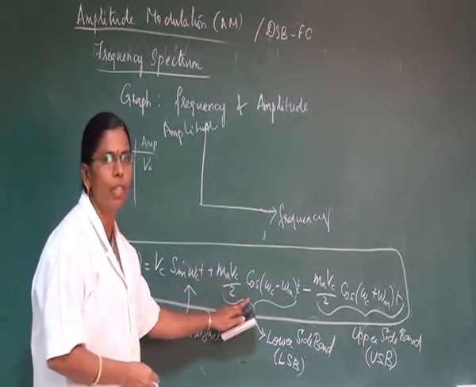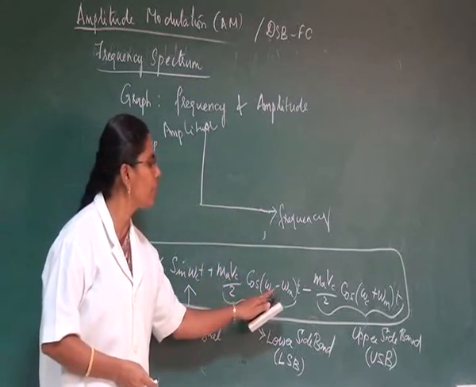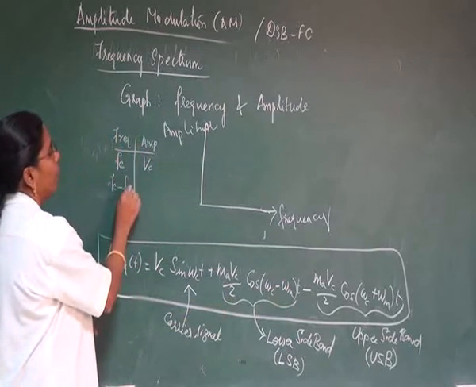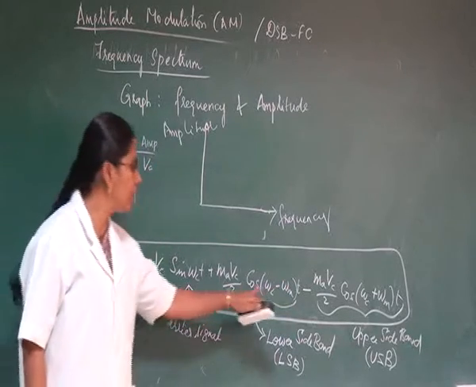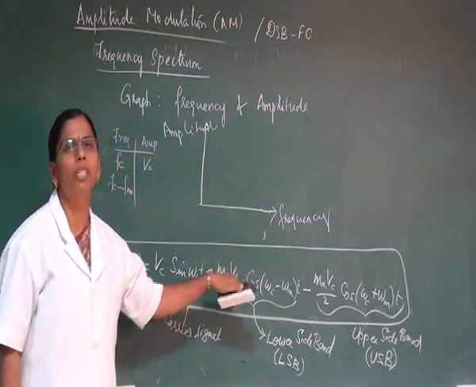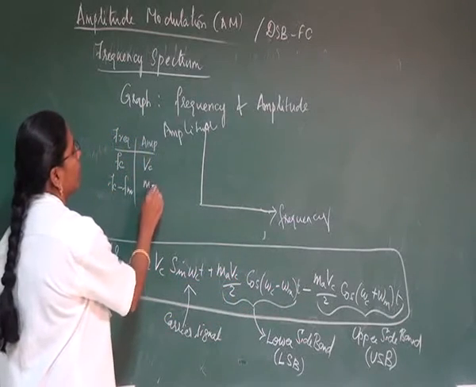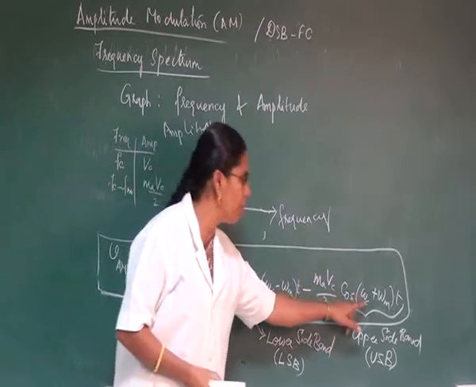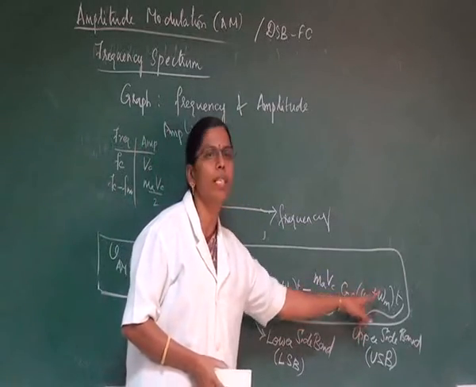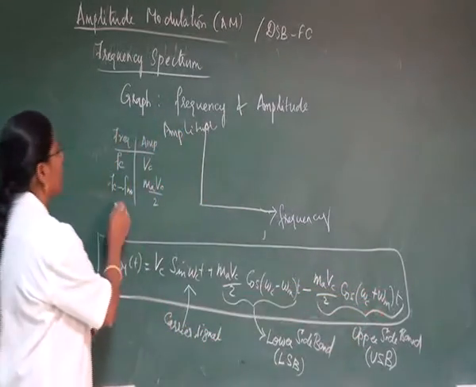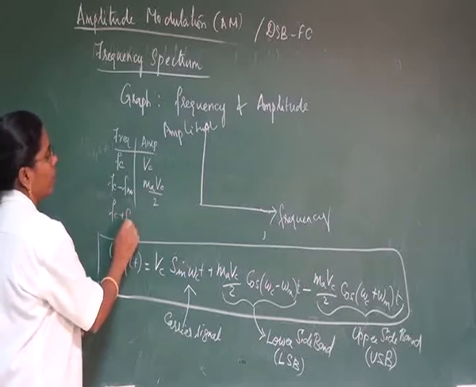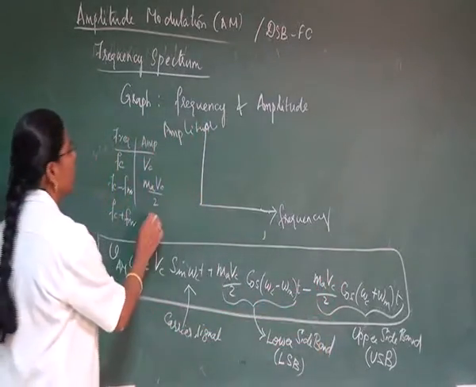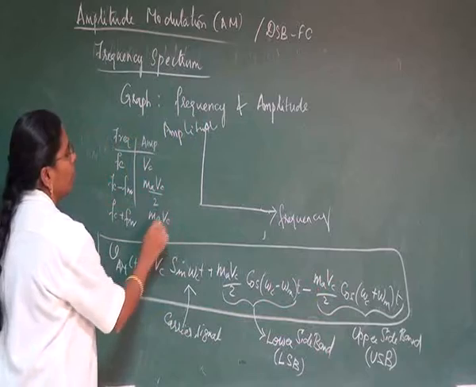And the second term, the frequency of the signal is fc minus fm, whereas the amplitude of the signal is maVc by 2. In the next term, the frequency of the signal is ωc plus ωm, so we can make it as fc plus fm, and here the amplitude is maVc by 2 again.